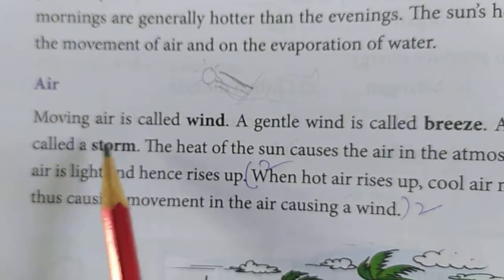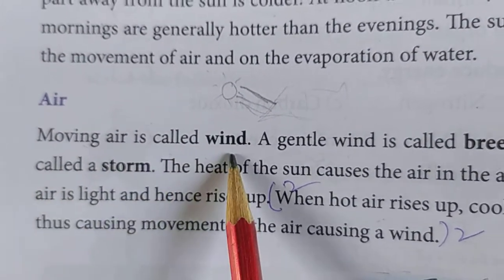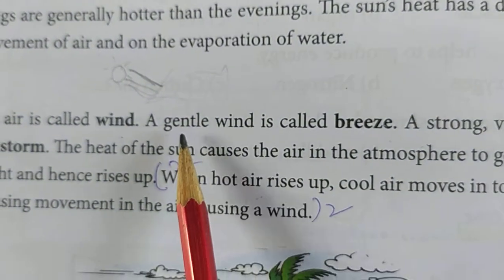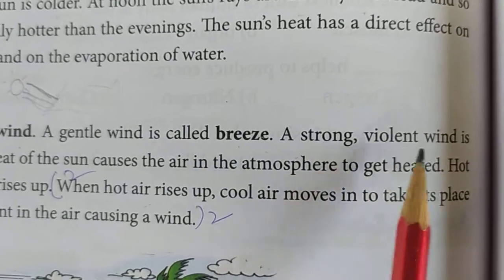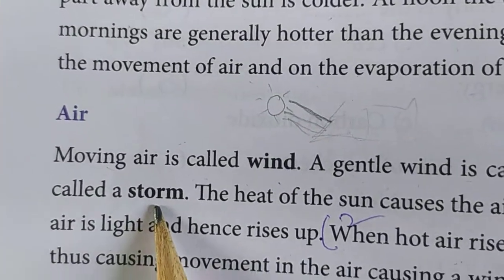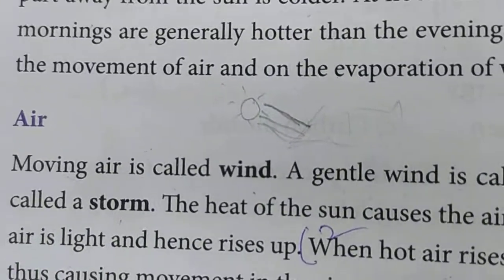Now about the air. What is air? Moving air is called wind, and when the air blows gently, it is called a breeze. Strong violent wind is called a storm. Chala strong violent ga untundi chudandi, that wind is called a storm.